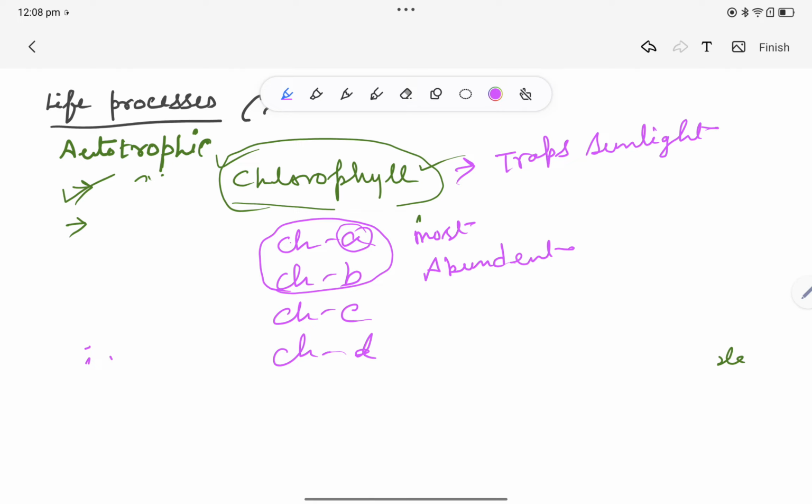They trap sunlight. So along with chlorophyll, there are many other pigments present in the plant body that help in photosynthesis. Like xanthophyll, just giving one example. Carotenoid, xanthophyll, etc. So in today's video, up to this much only, I have discussed the site of photosynthesis.